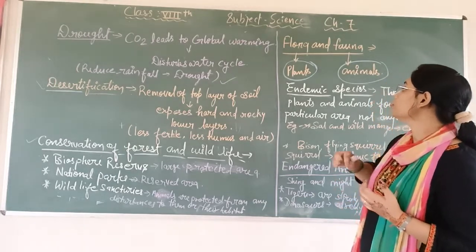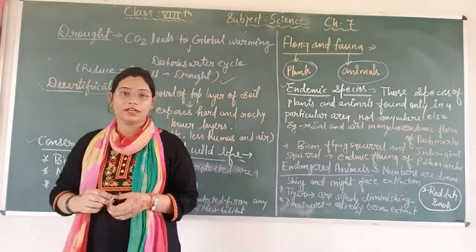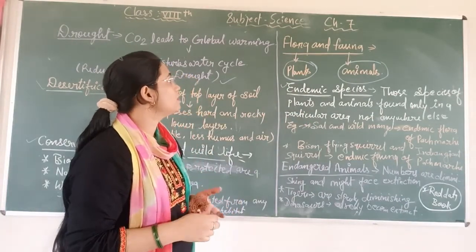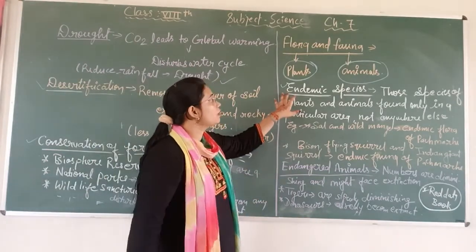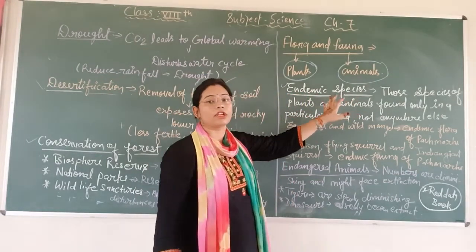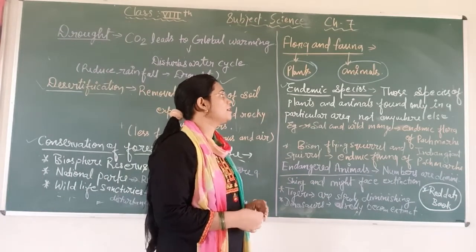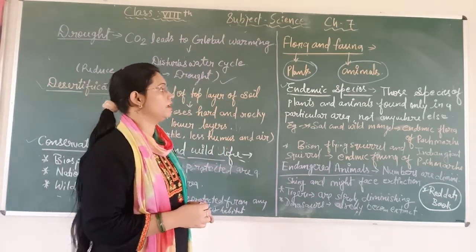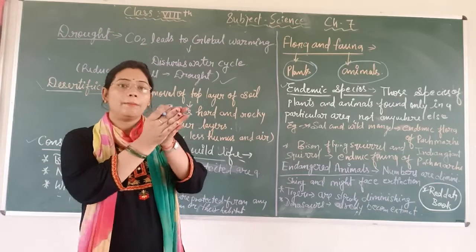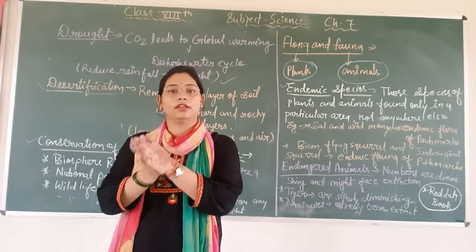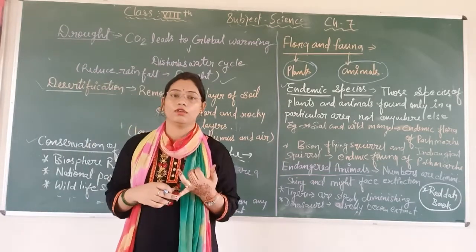So students, now come to the next topic, endemic species. You have studied flora and fauna, so flora is plants and fauna is animals. When we talk about endemic species, we are talking about both flora and fauna. Those species of plants and animals are found only in a particular area, not anywhere else. Just like some plants can be grown in a particular area and not any other area, because of atmosphere, environment, and soil quality also.